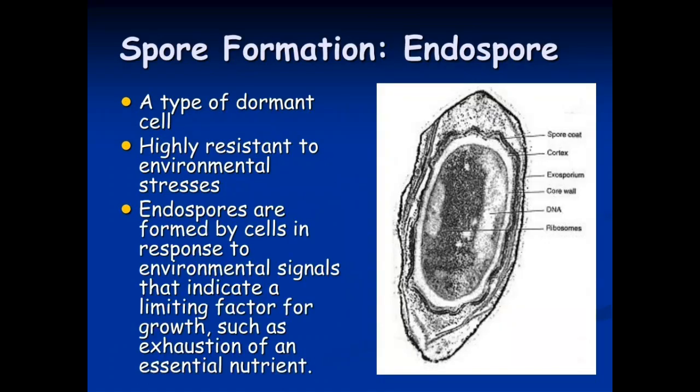Spore formation, endospore. The structure of the endospore you can observe here in the diagram. Spore coat, cortex, core wall, DNA, ribosomes. A type of dormant cell highly resistant to environmental stresses. Endospores are formed by cells in response to environmental signals that indicate a limited factor for growth, such as exhaustion of an essential nutrient.